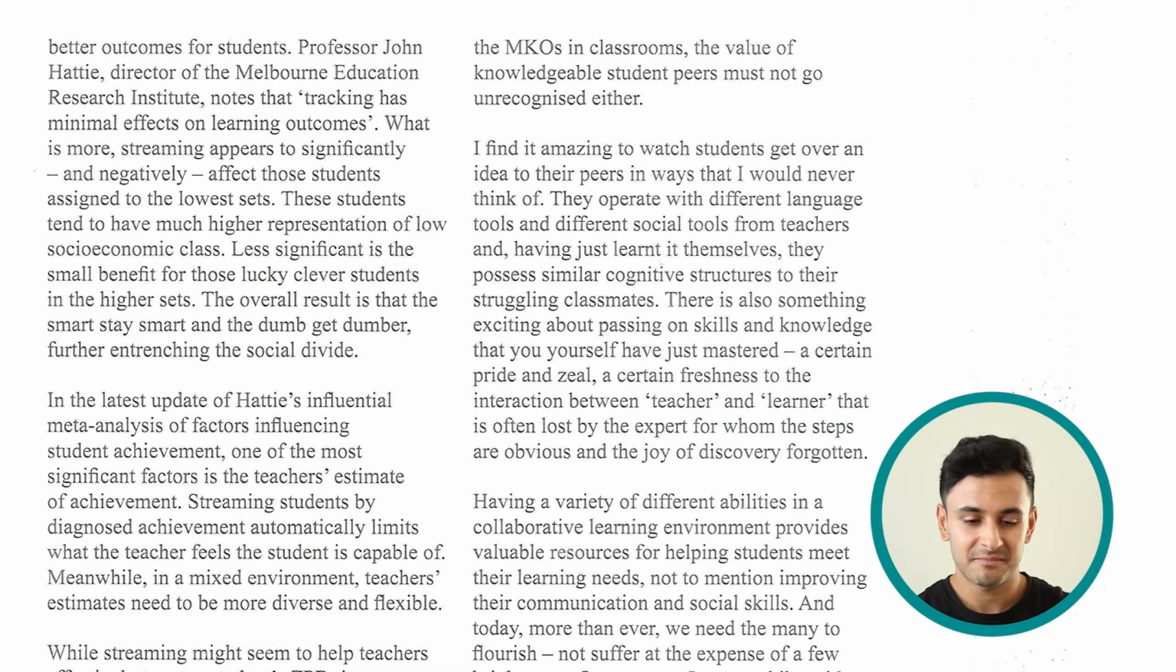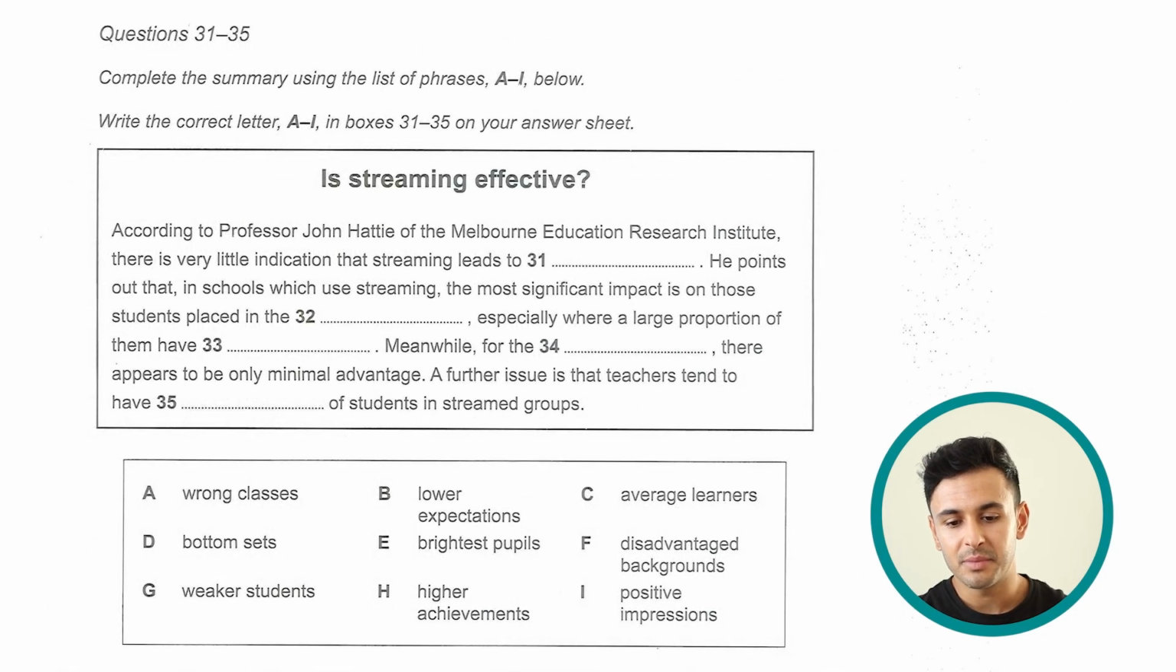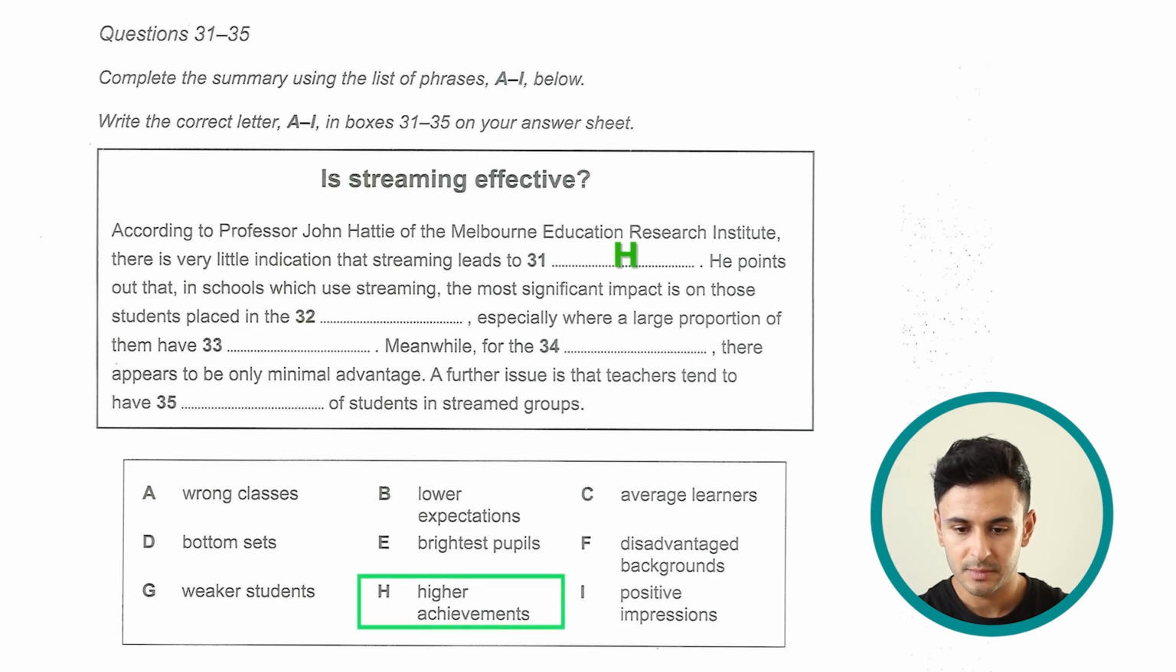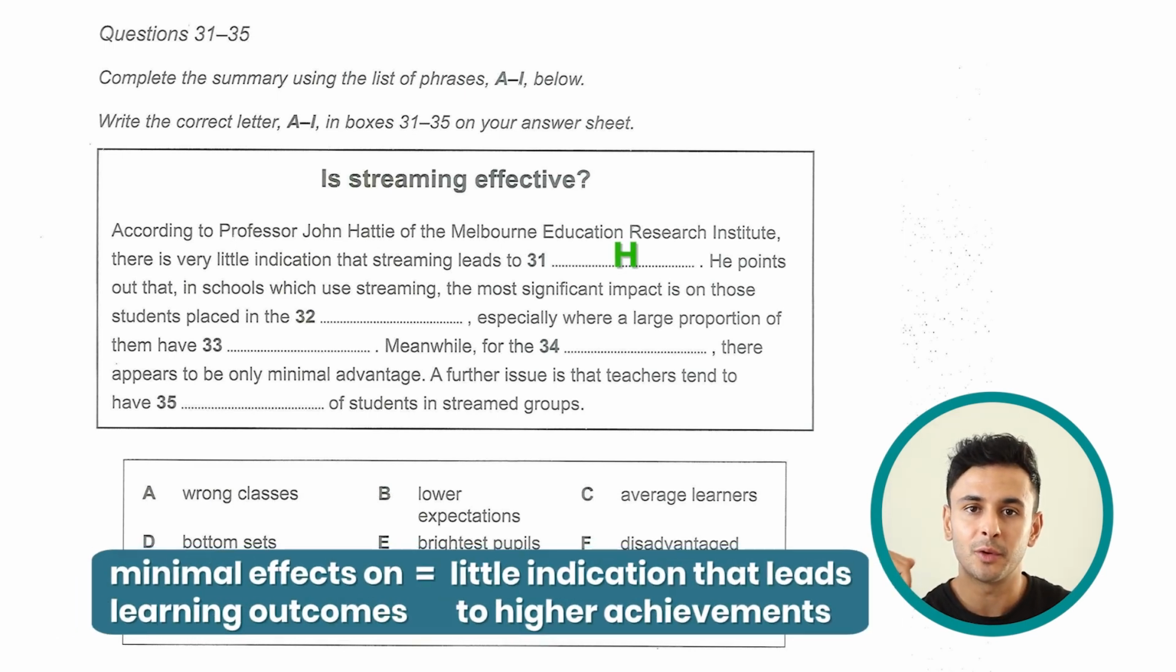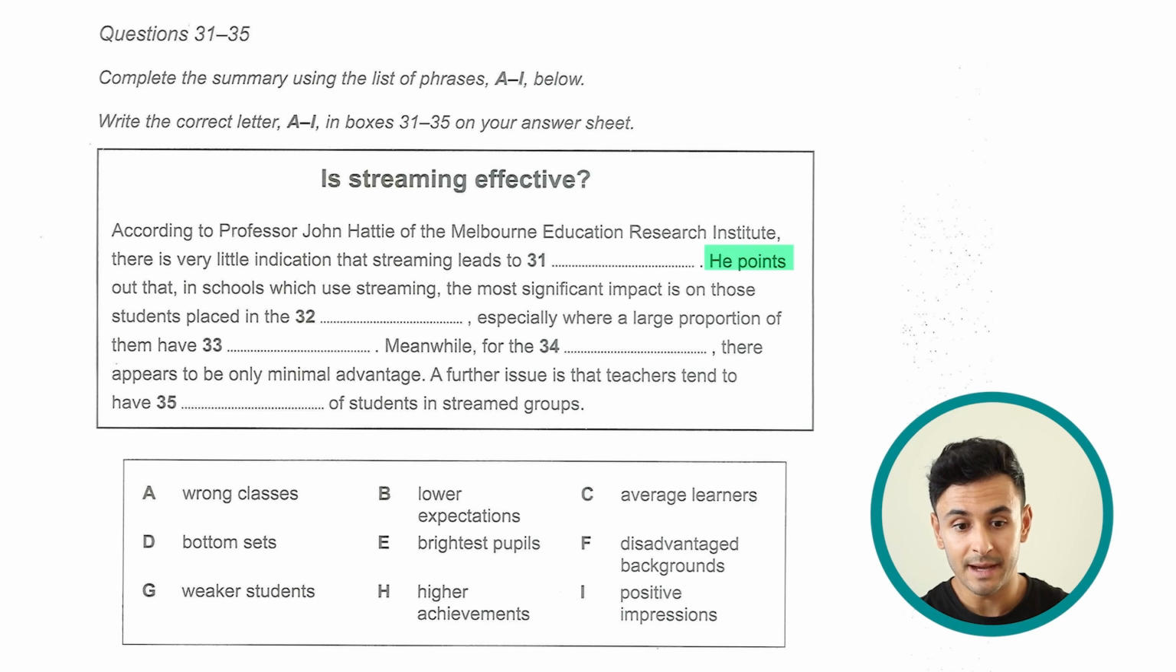The smart stay smart, they are just staying smart, they're not getting smarter. And the dumb get dumber, which means the less smart students get even less smart. So to answer number 31, according to the professor, there is very little indication that streaming leads to, and out of these options, I am going to say higher achievement, and that is option H. So he's saying it's not benefiting anyone, so they are not achieving any higher results, and that translates into higher achievement.